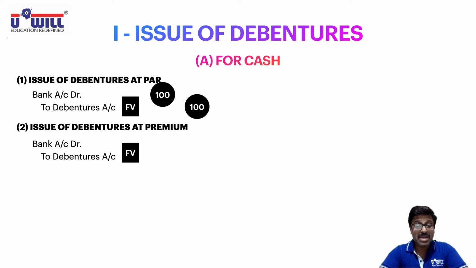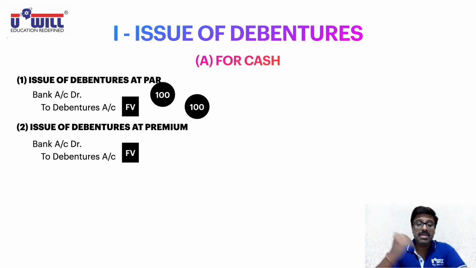And what is premium for the company? Capital profit. I repeat, it is a one-time profit. The company is not going to receive this again and again. Now, where do we transfer the premium received at the time of issue of shares? Securities premium account. As per the Companies Act, we need not open separate premium accounts for shares, debentures, bonds, etc. We open only one premium account, which is securities premium account. Whether you issue shares, debentures, bonds or any other security, these all are securities.